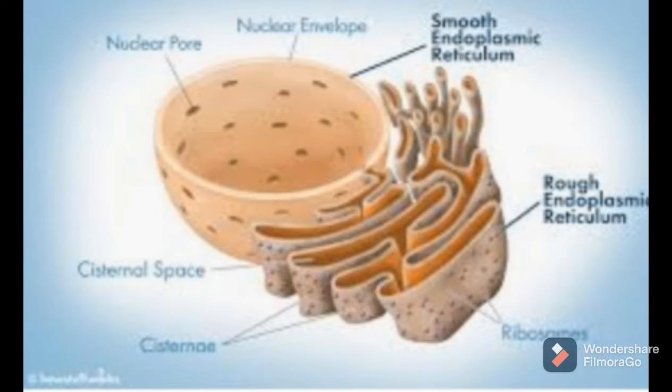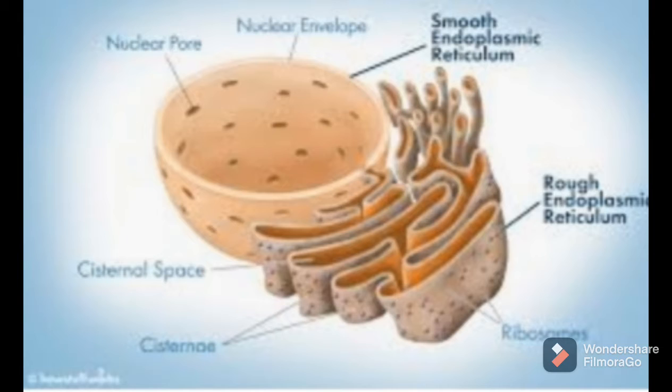What is the function of RER, that is rough endoplasmic reticulum? Synthesis of protein. And what is the function of SER, that is smooth endoplasmic reticulum? It is synthesis of lipids and steroids. It is found in liver cells, interstitial cells, adipose cells, then Leydig cells of testes. So that is all about endoplasmic reticulum.